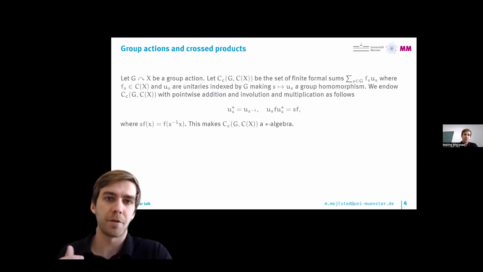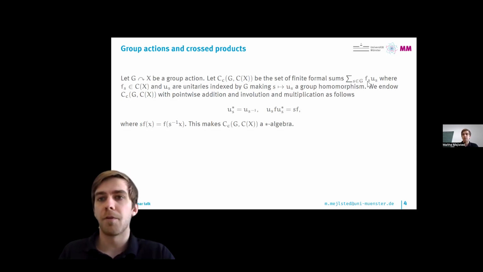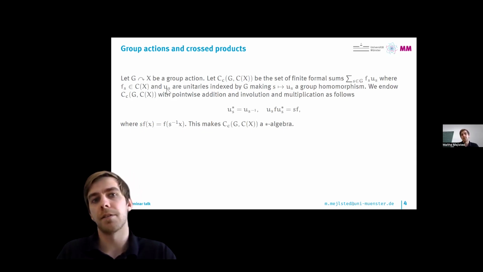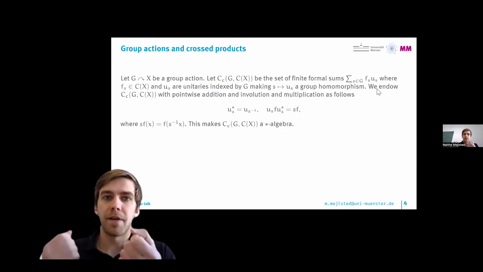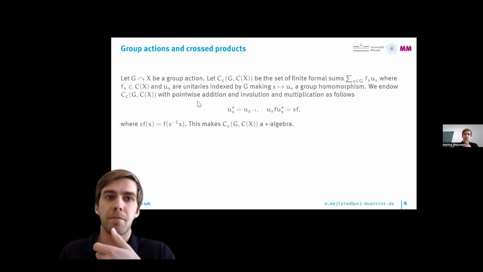We do it by constructing the crossed product. So very briefly, if we have a group action, we can consider the set of finite formal sums where we have the coefficients to be these f_s, which are just elements of C(X), and the u_s are unitaries indexed by G, such that sending s to u_s is a group homomorphism from G to the unitary group. And this space of formal sums can be endowed with a pointwise addition, and we can also define an involution in this way by saying that u_s star should be u of s inverse, and a multiplication in this